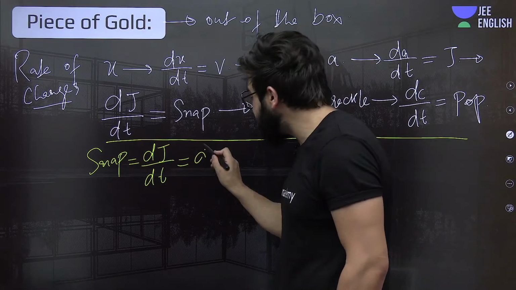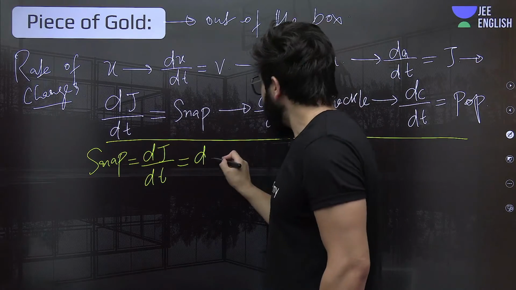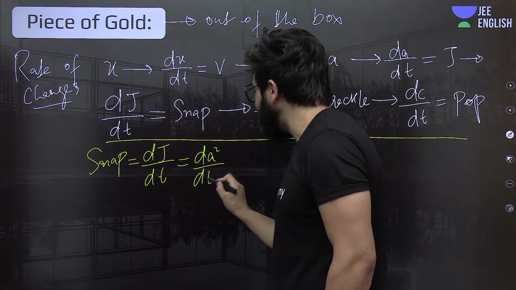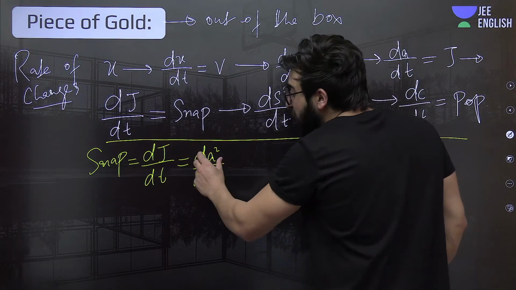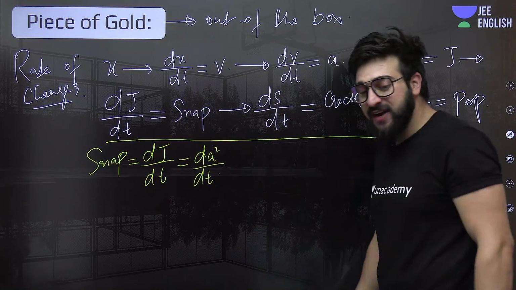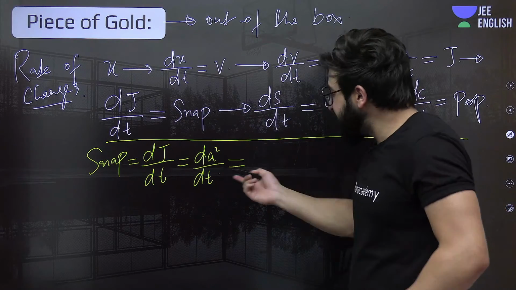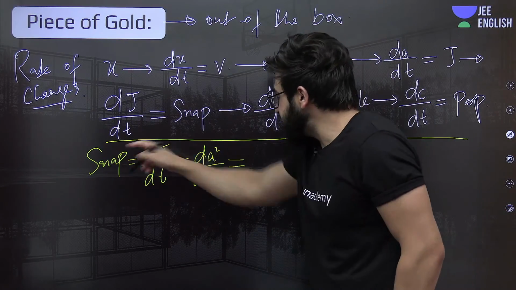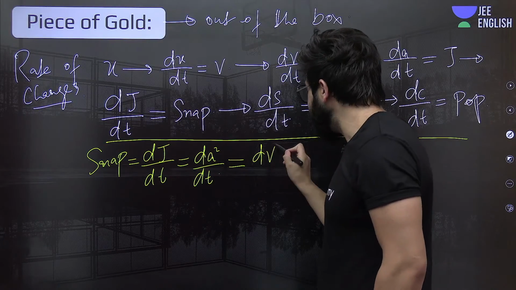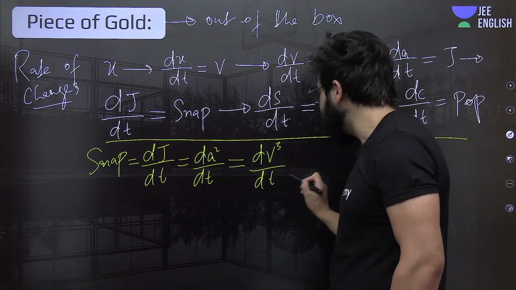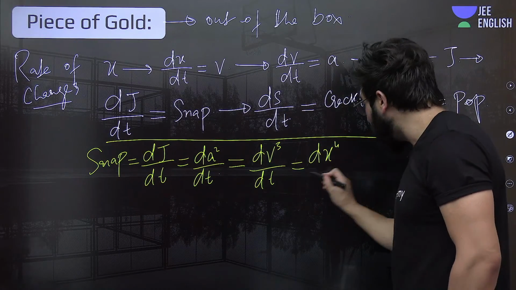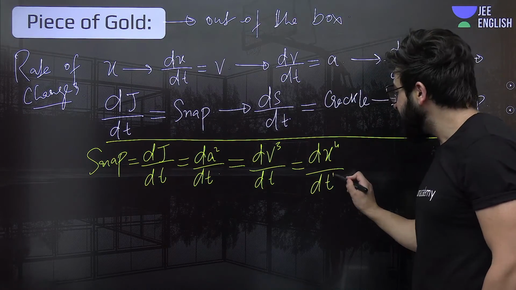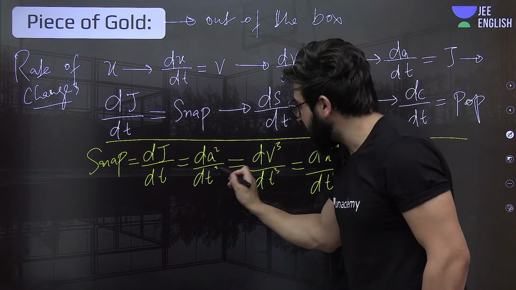Can we say it is nothing but d squared A by dt squared, the second derivative of acceleration? So finally, can we say this snap is nothing but d cubed v by dt cubed? Finally, can we say it is nothing but d^4 x by dt^4?